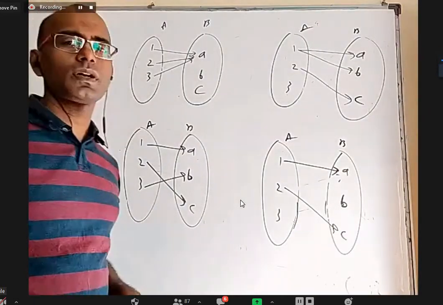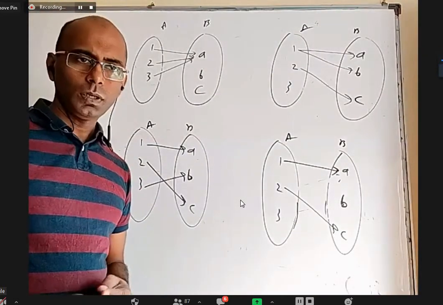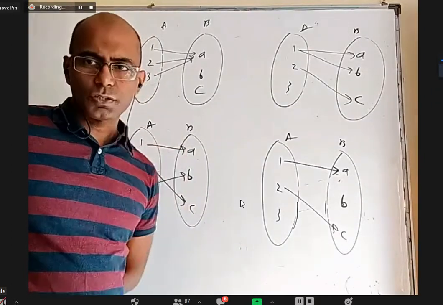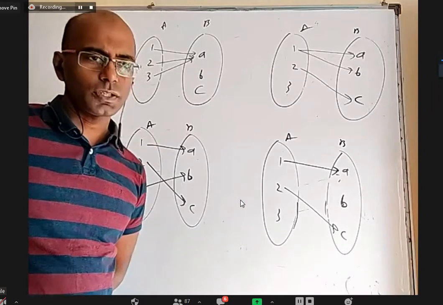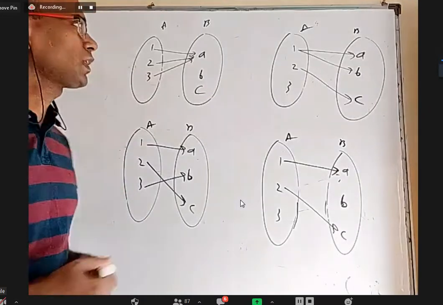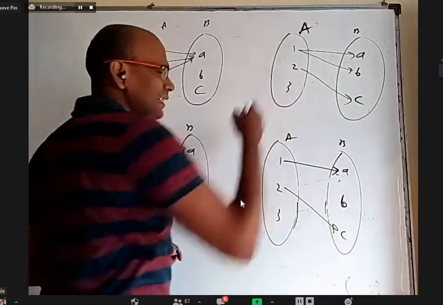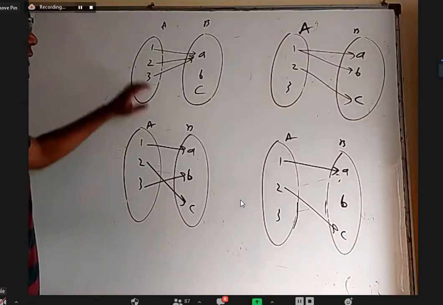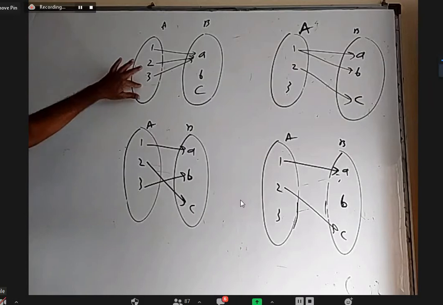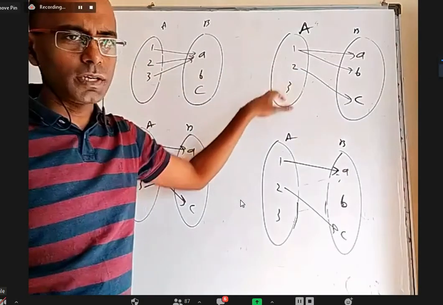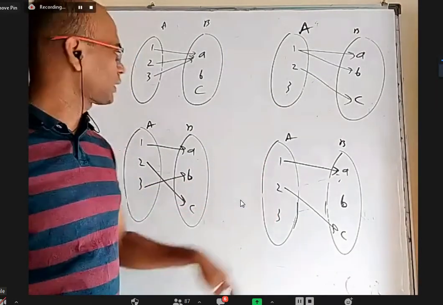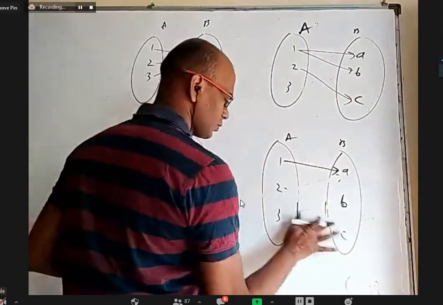Now coming to the definition of function. Function is a subset of relation. That means some of the relations are called functions. Which relations are called function? If a relation satisfies two conditions, then it's called a function. Normally in a relation, it is not compulsory that in set A we have to use all the elements. For example, here I used 1, 2, 3. Whereas here, I used only 1 and 2, I did not use 3. Here I used all of them. Here also I used only 1 and 2, but I did not use 3.